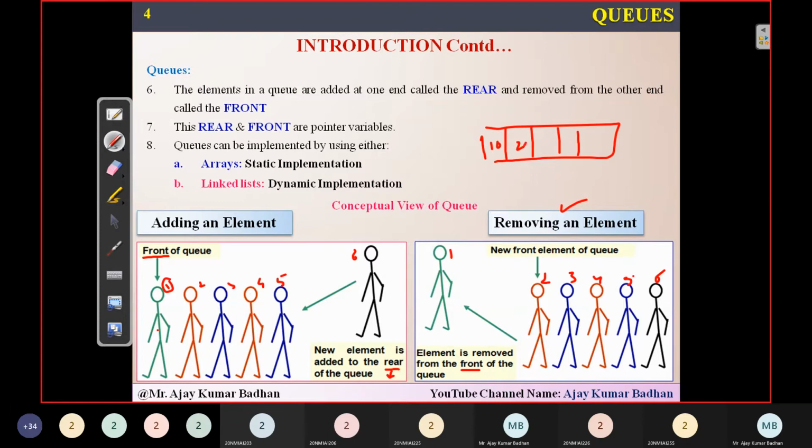So 10, 20, 30, 40. Front will be present here and rear will be present here. Suppose you want to insert a new element 50. First I will be incrementing rear, so rear will come here and then I will insert 50. Suppose I want to delete an element from this. Deletion can be done only from the front, because whoever has come first, that element only we have to serve. So simply I will remove the first element which is there.